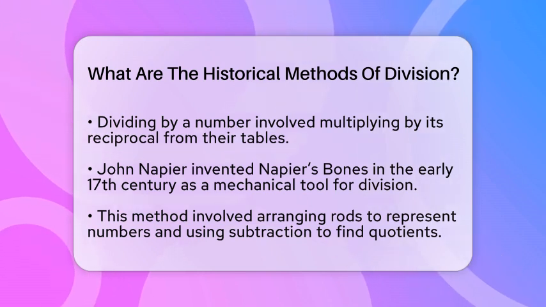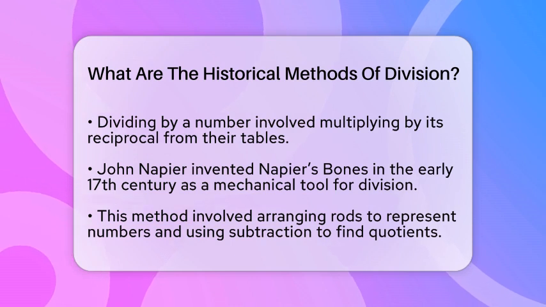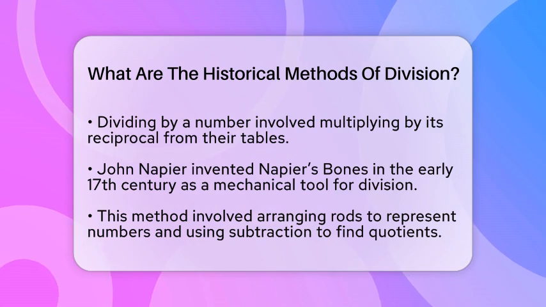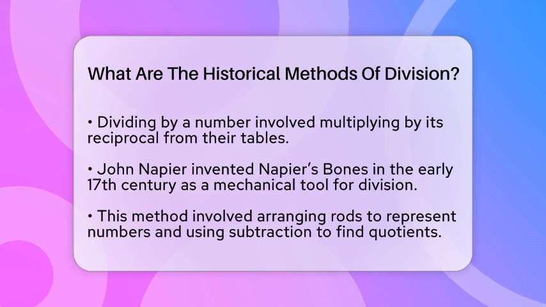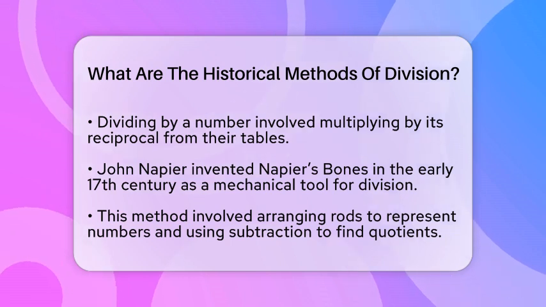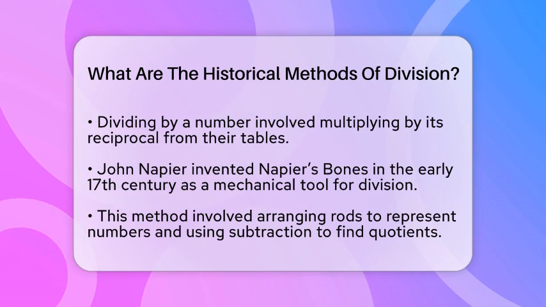To divide using Napier's bones, one would arrange the rods to represent the divisor and dividend. Then, they would use multiples and subtraction steps to find the quotient. This method paved the way for mechanical calculating devices and showed how physical tools could assist in arithmetic.